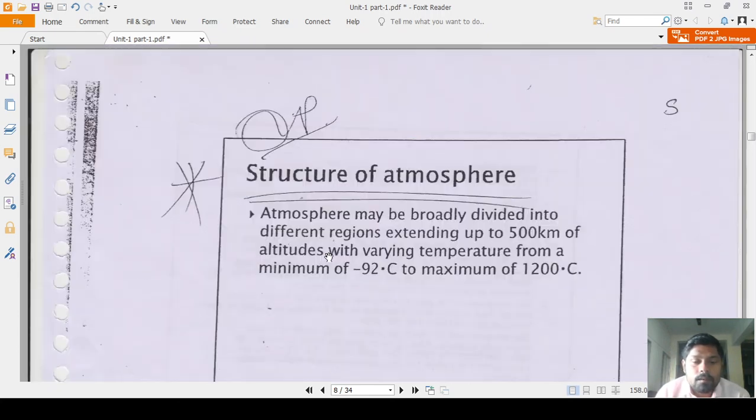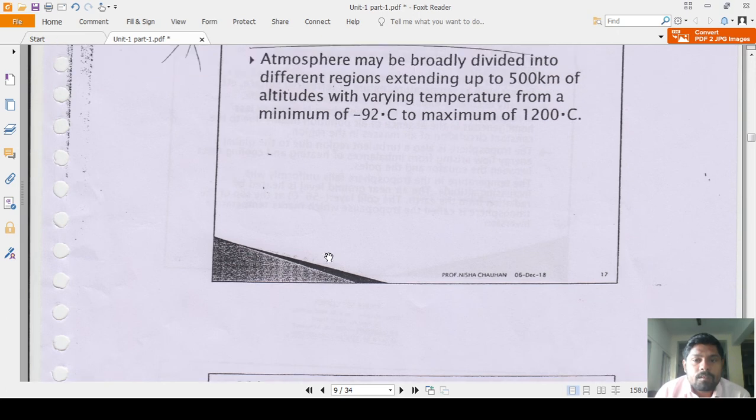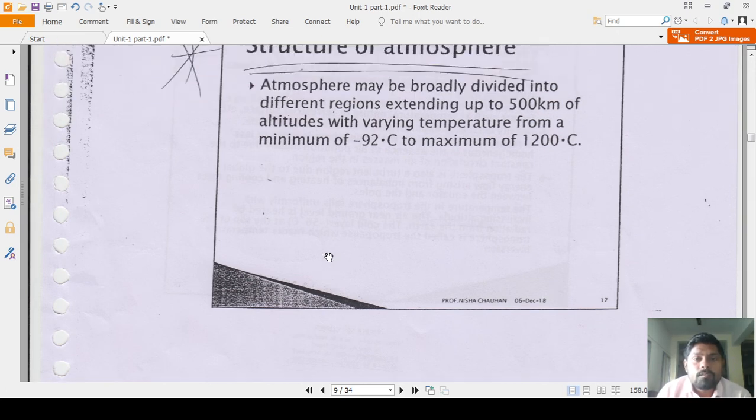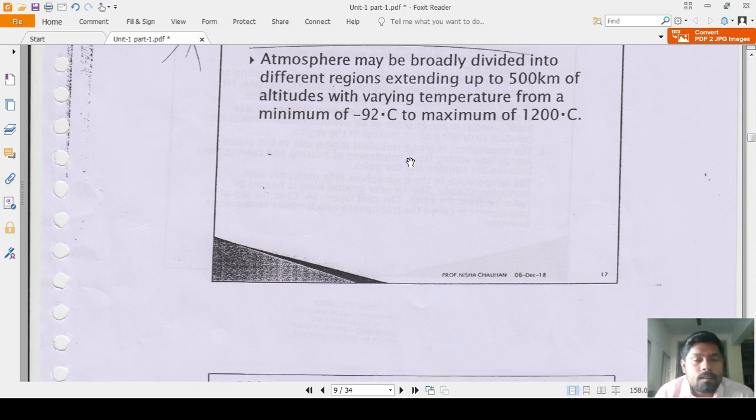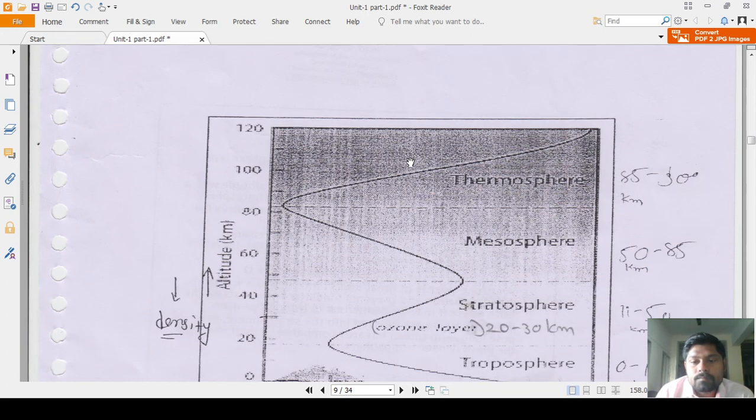The atmosphere may be broadly divided into different regions, extending up to 500 kilometers of altitude, with temperature varying from a minimum of minus 92 degrees to a maximum of 1200 degrees Celsius. Those data are important for MCQ purposes.